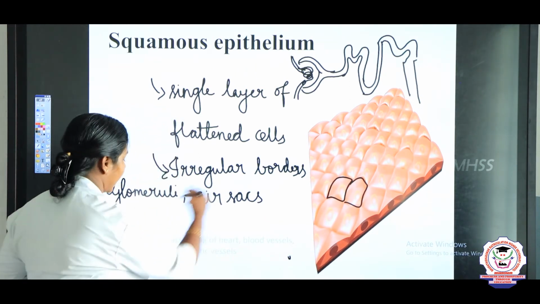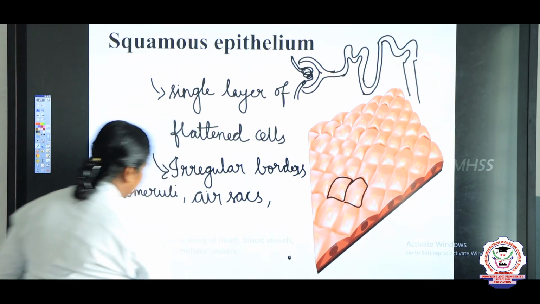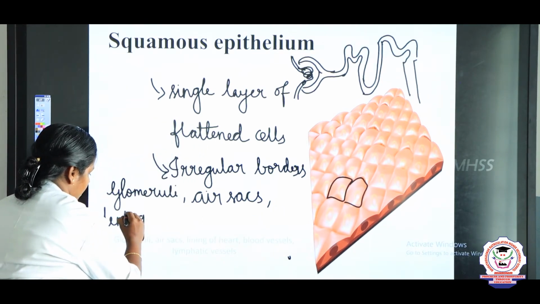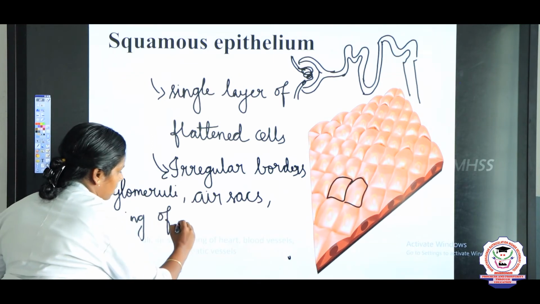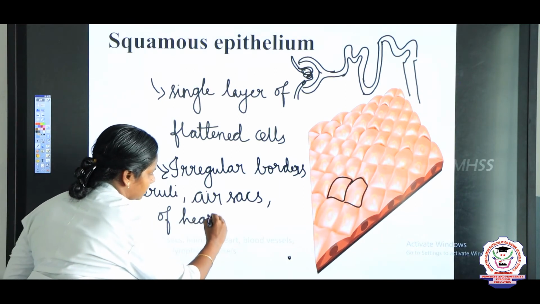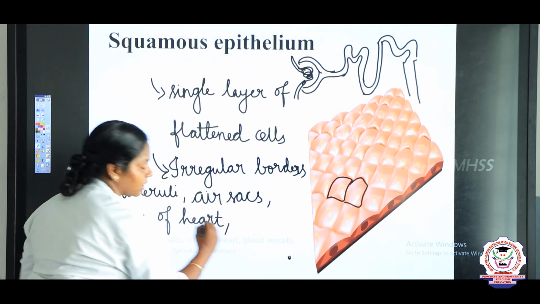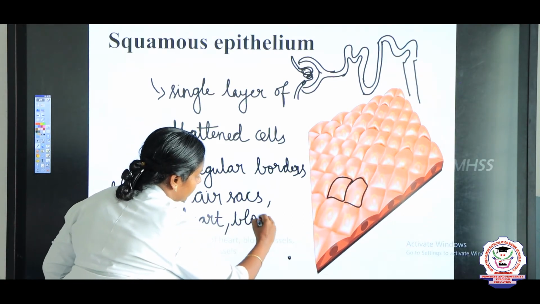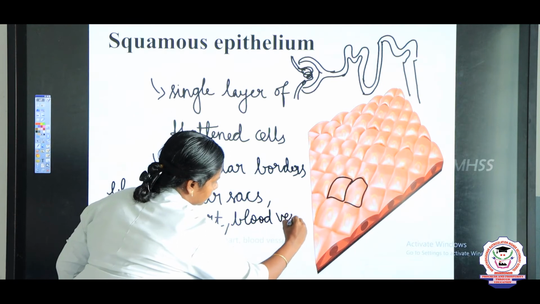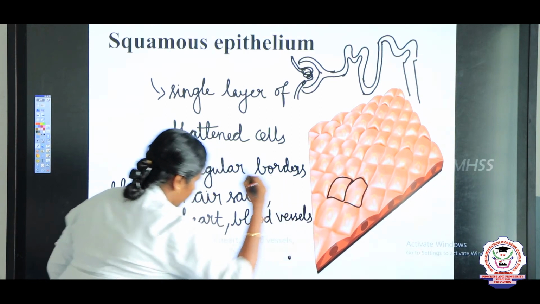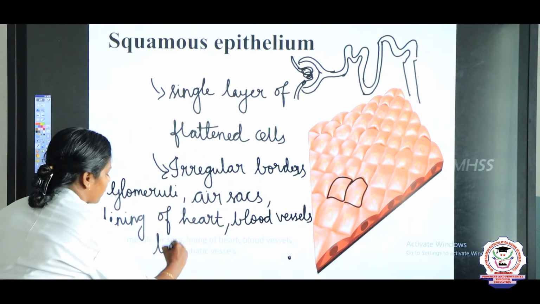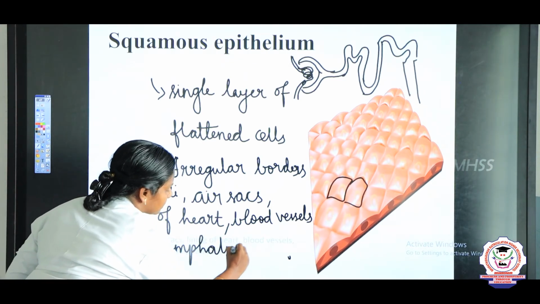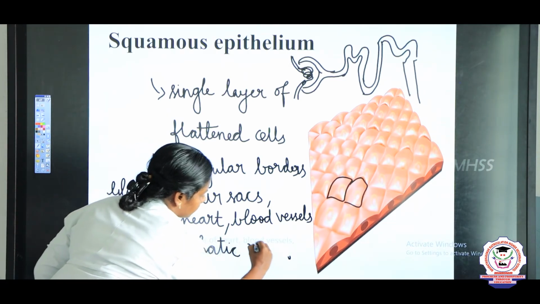Next one is the lining of the heart, and it is also seen in the lining of the blood vessels. Next, we can also see the squamous epithelium in the lymphatic vessels.